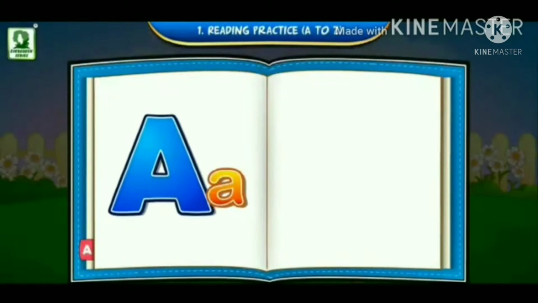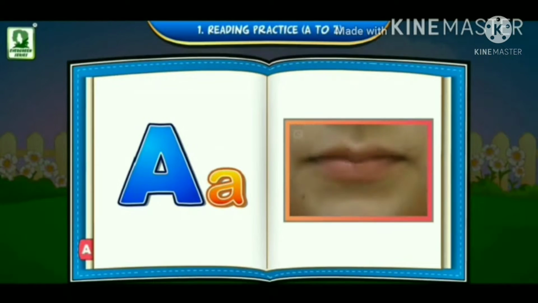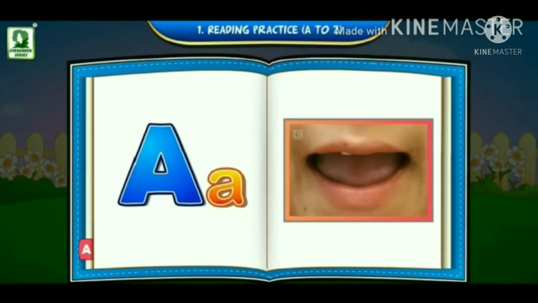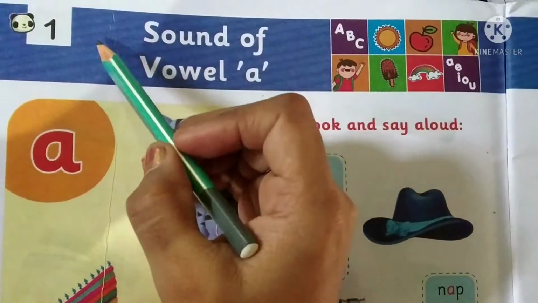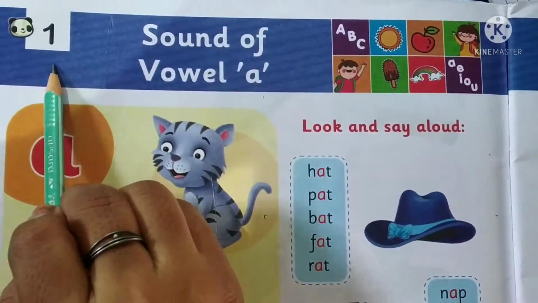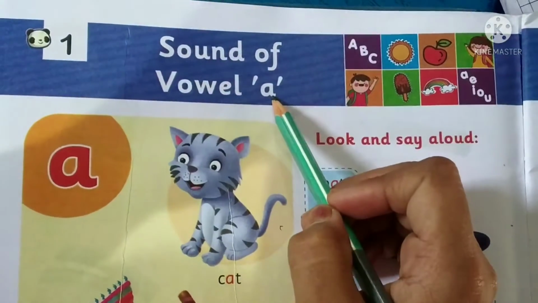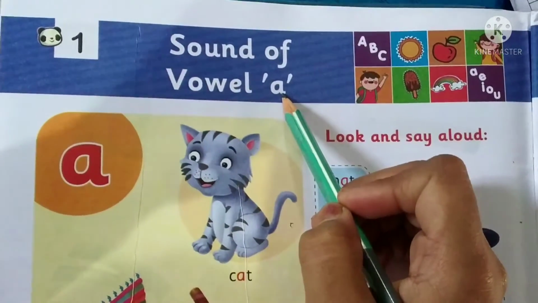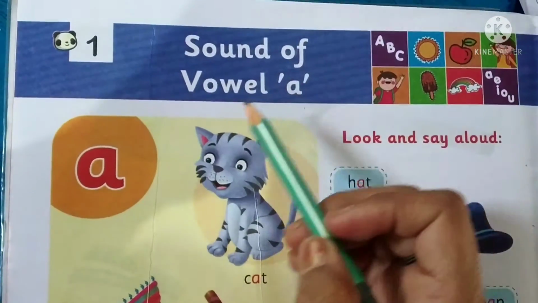This is the capital letter A. This is the small letter A. A. A. Now children, open lesson 1, sound of vowel A. Children, vowel A sound is A.